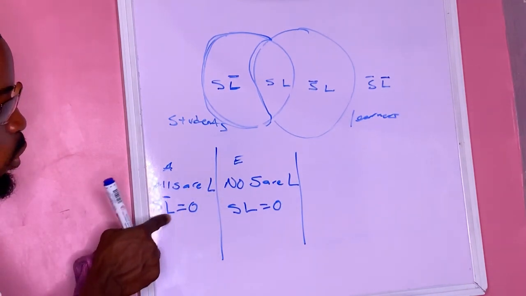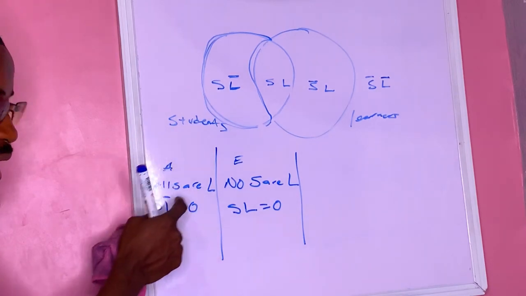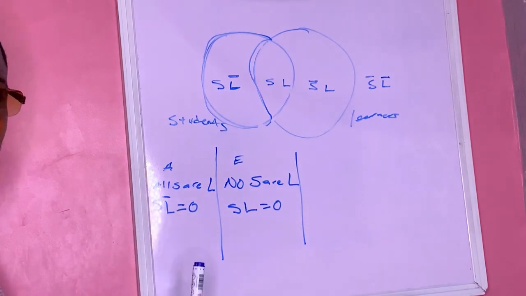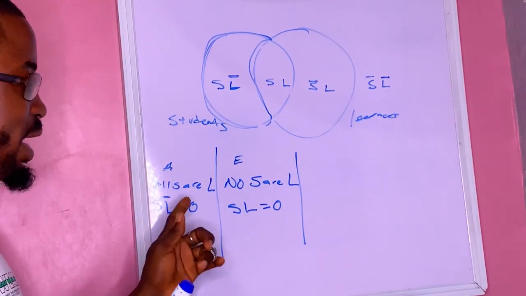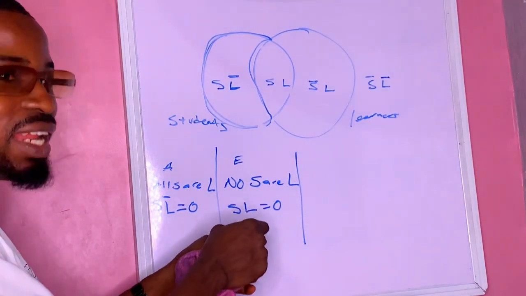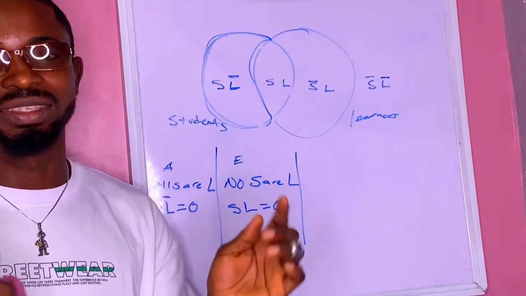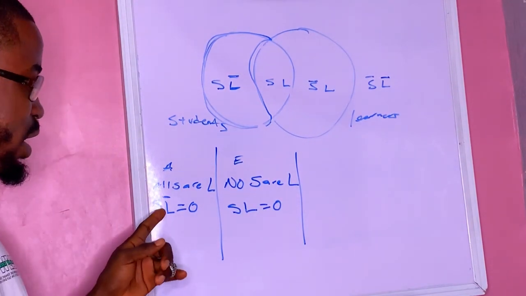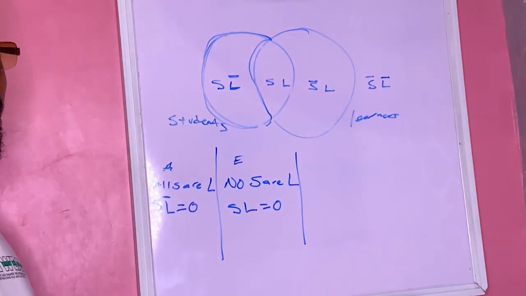The first one, all students are learners. So students that are not learner equals 0, because any student that exists at all must be a learner. Then this one, no students are learners. So students that are learner equals 0, because there is no student at all that is a learner. But this one says all students are learners, so students that are non-learner equals 0.